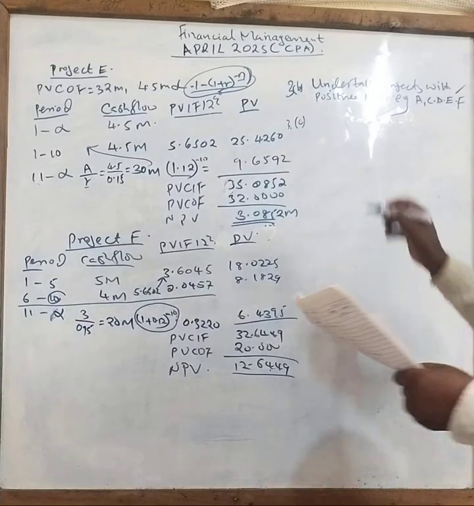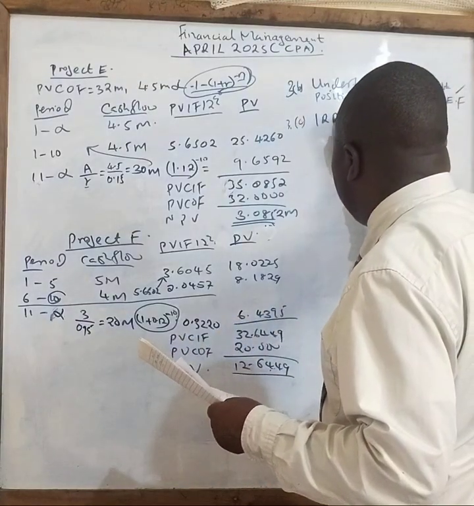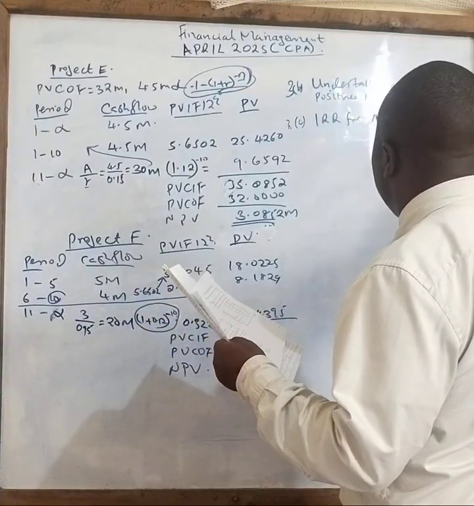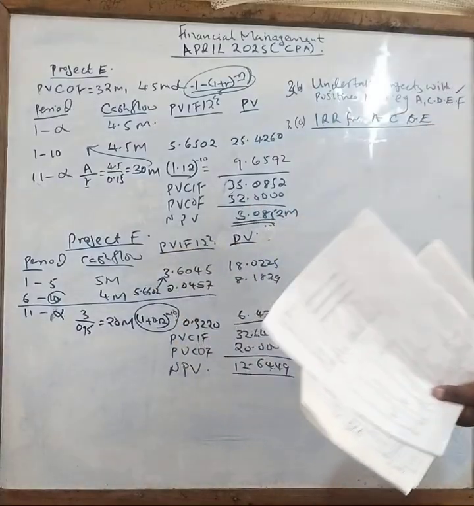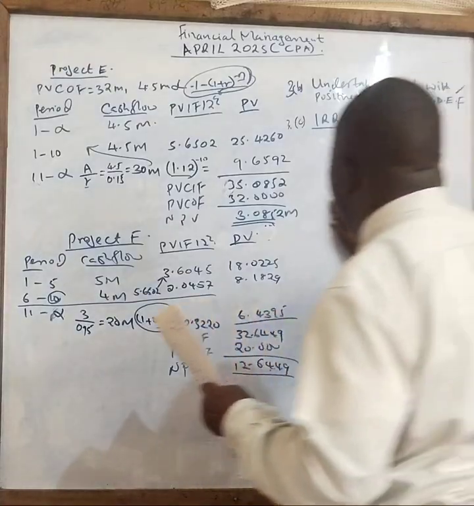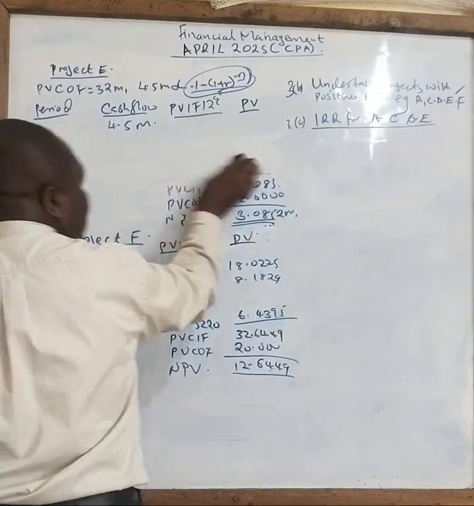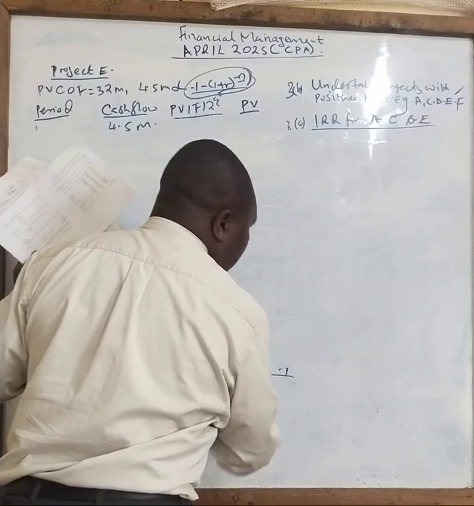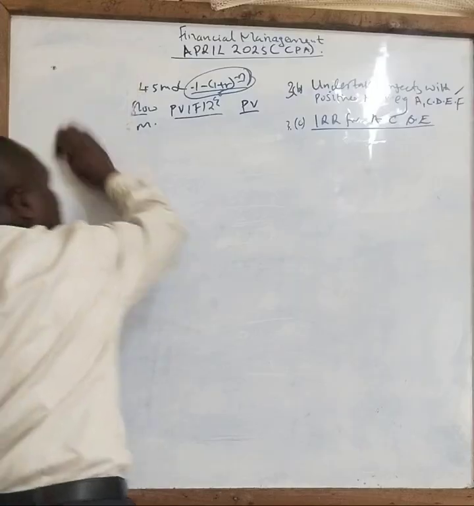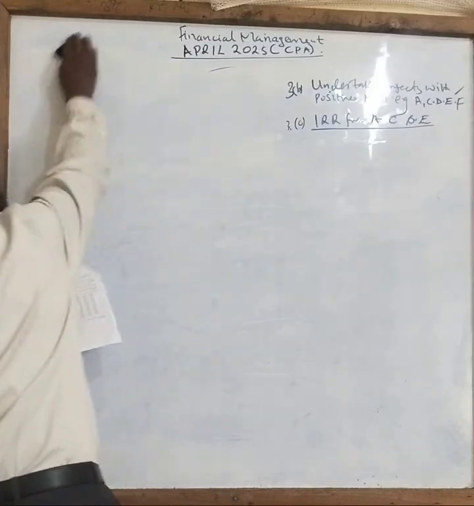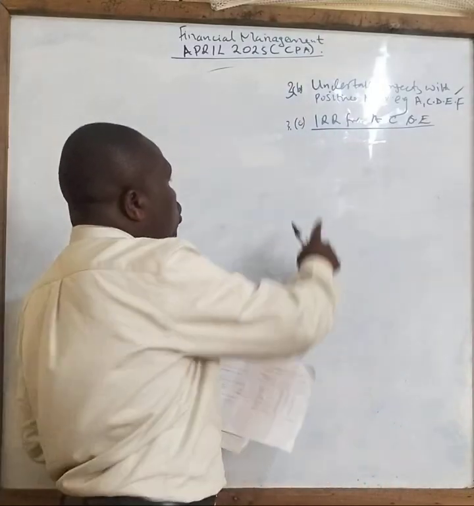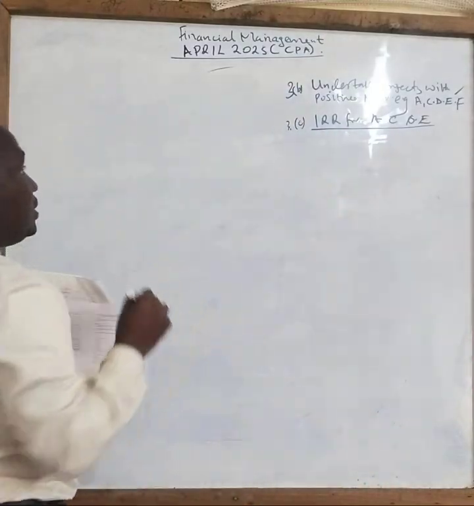Calculate the IRR. Calculate IRR for which projects? A, C, and E. Calculate the IRR for projects A, C, and E. So you need to calculate the IRR. Class, go back to my video on capital budgeting and you will see how I have handled this question, specifically on these techniques of evaluating projects. So now let's see. We have been told we need to calculate the IRR for A, C, and E.